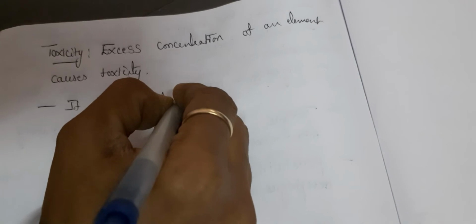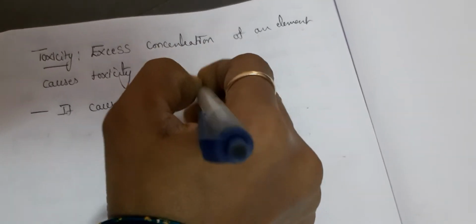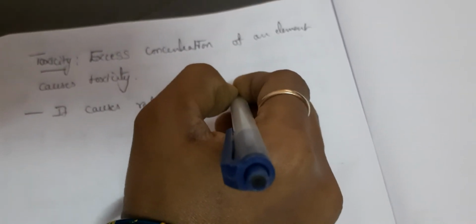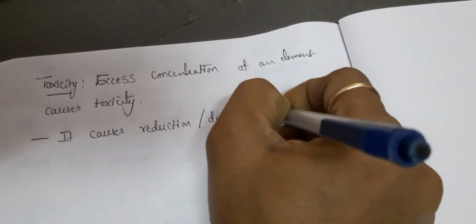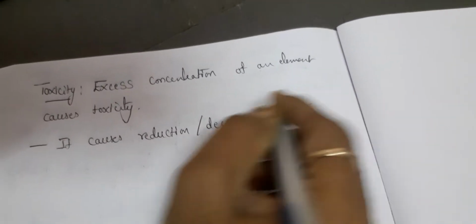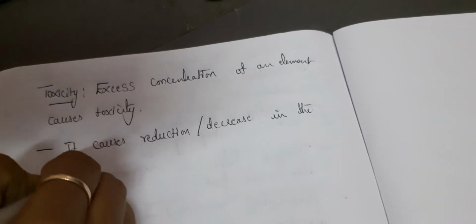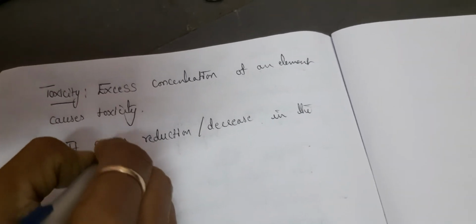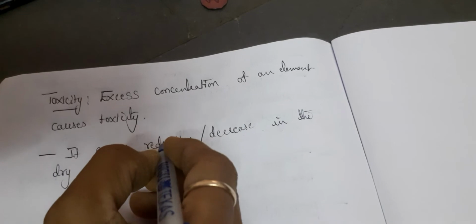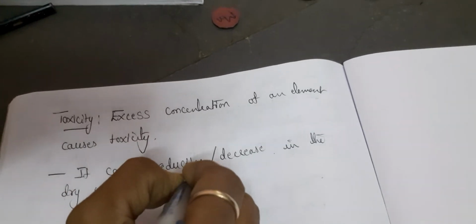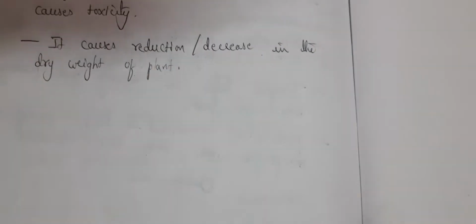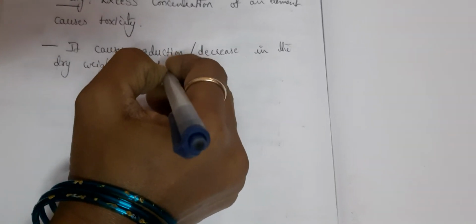Reduction means decrease. Decrease in the dry weight of the plant. The dry weight of the plant decreases.